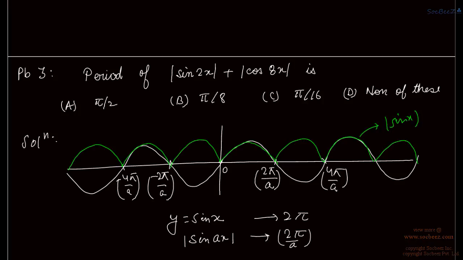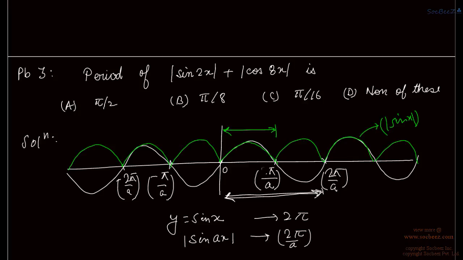This is mod of sin x, right? So its period is reduced, isn't it? Instead we will be getting, say, we have written something wrong here. This is actually pi by a, this is 2 pi by a. Similarly this is minus pi by a, this is 2 pi by a. So we have a period of this. In case of sine, we have a period from here to here, because sin x is repeating. So this is our fundamental period, whereas in case of mod of sin x, this is the fundamental period. So the period is reduced by 2.